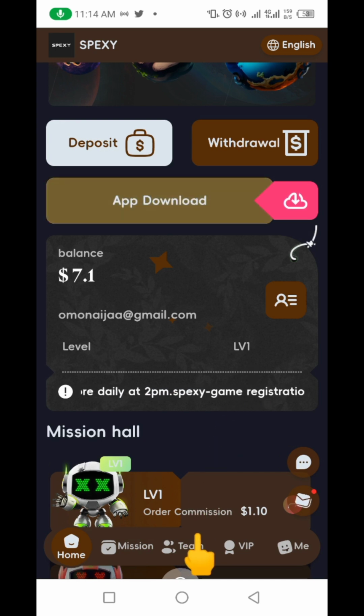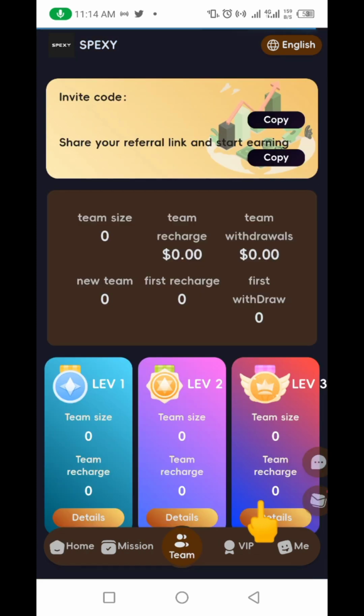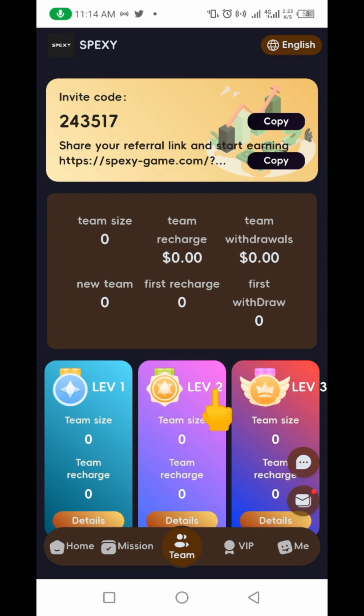So you just come down here, you look at this team down here. Now when you click on this team, it's going to show you your levels here. Now the first person that you're going to be recruiting to this project, if the person comes in and deposit, you're going to be earning 9% of whatever that person actually deposit into this project. Okay, now if this person now invites another person, which is this level 2, you're going to be earning 3%. At your level 3, you're going to be earning 2%. Okay, so you can see that you can even make more money from the referral.